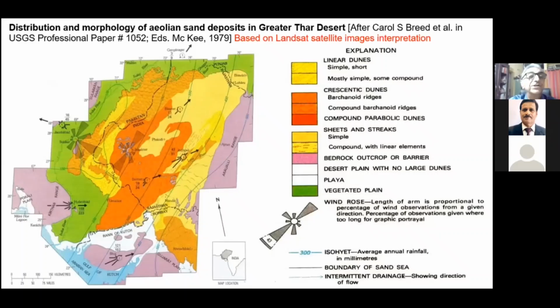Then we have the linear dunes and transverse dunes. They are the major aspects, which are again defined as per the orientation of the winds which have created them, and crescentic dunes in the rest of the desert.